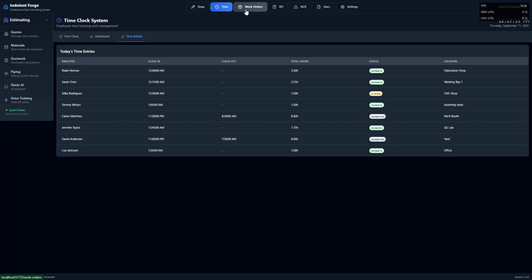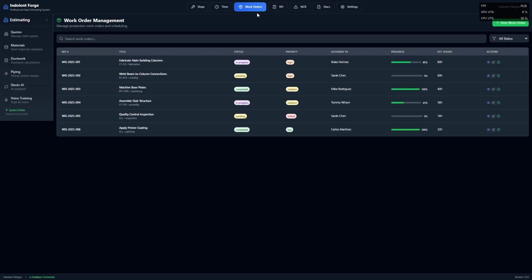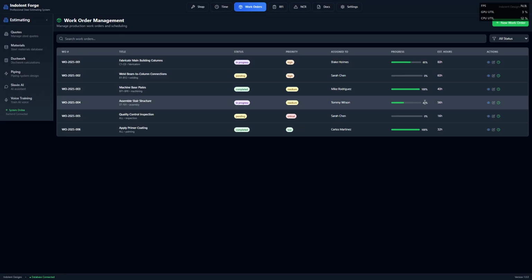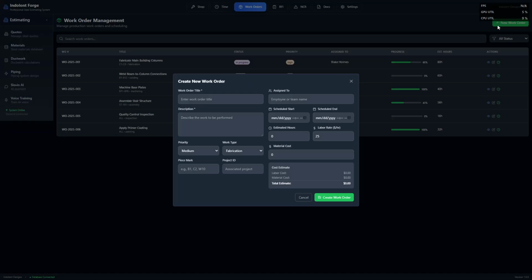We'll jump to the work orders tab. This is all the current work orders I have made. This is all sortable and searchable. You can also view the work orders. You can update the work orders or change anything that needs to be updated or changed. If you have a walk-in customer or something like that, you can go ahead and generate a new work order right here and take care of them and knock that job right out.